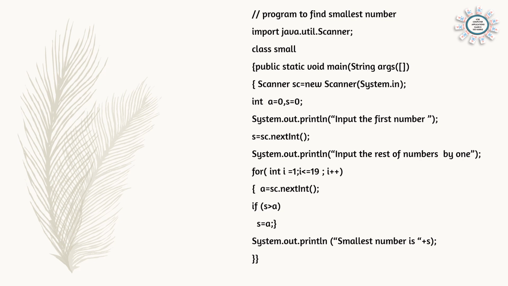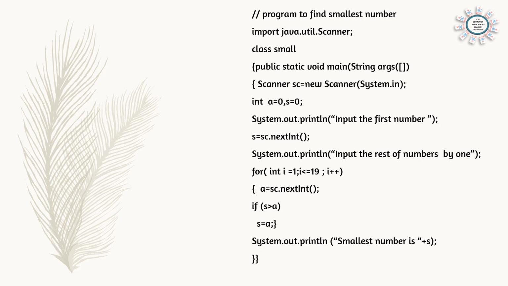First of all, write the comment and the first 4 lines for the Scanner class. Comment: program to find the smallest number, and we have to import the Scanner class library. import java.util.Scanner, with capital S. We are calling the library so that we can use the Scanner class functions. class Small, according to the program, the class name. public static void main(String[] args), and open the brace. Scanner sc = new Scanner(System.in). Here we have created the Scanner object sc, which will be used for accepting the values.